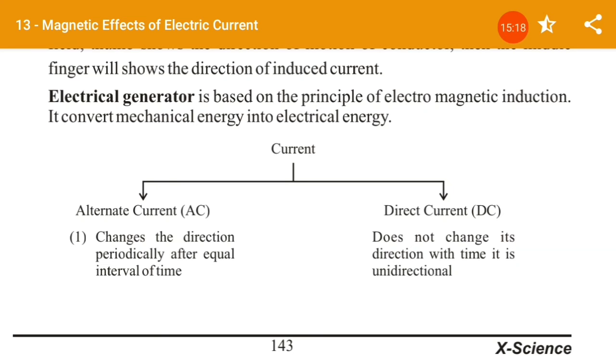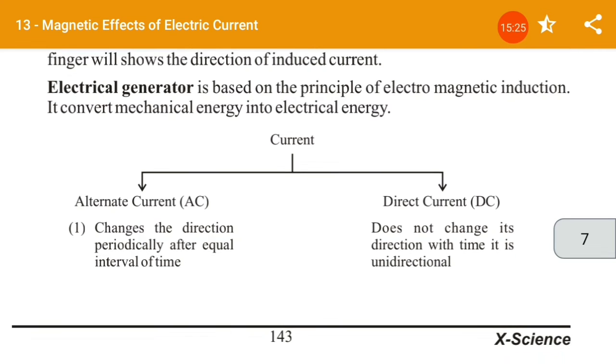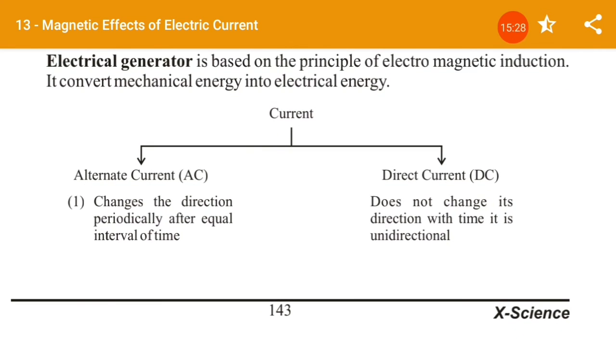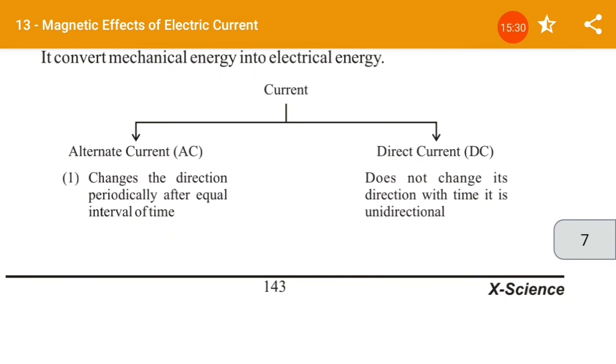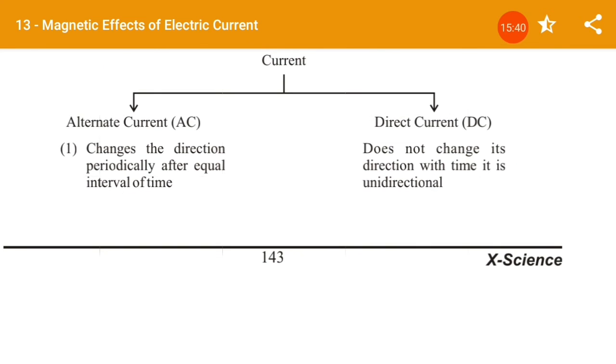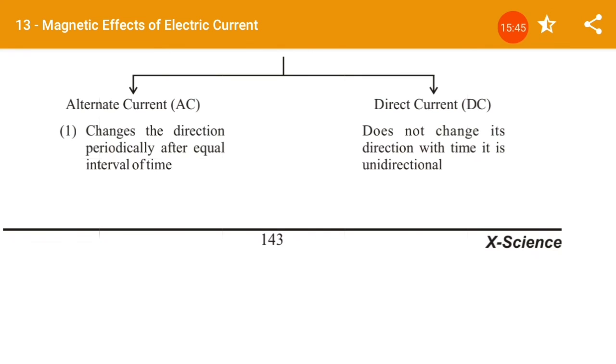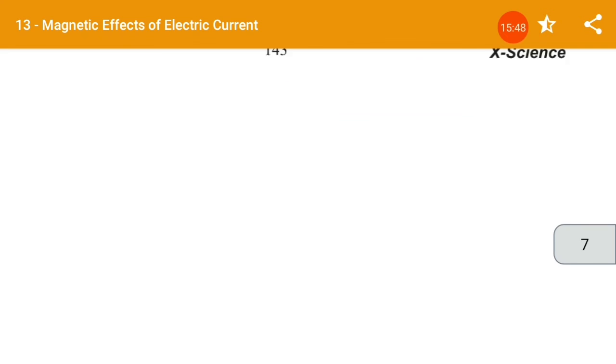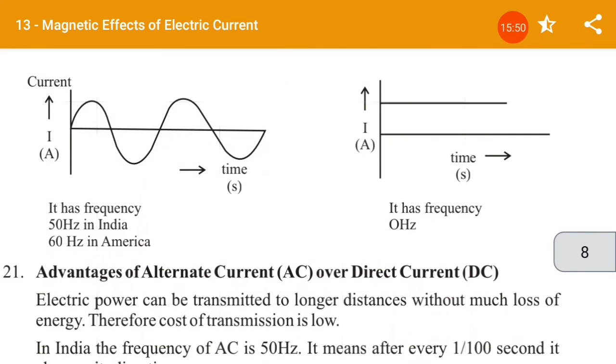Now currents are of two types: alternating current AC and direct current DC. Alternating current changes its direction periodically after equal intervals of time, and DC does not change its direction with time. It is unidirectional. So AC is bidirectional and DC is unidirectional. So here we can see the current which is AC.